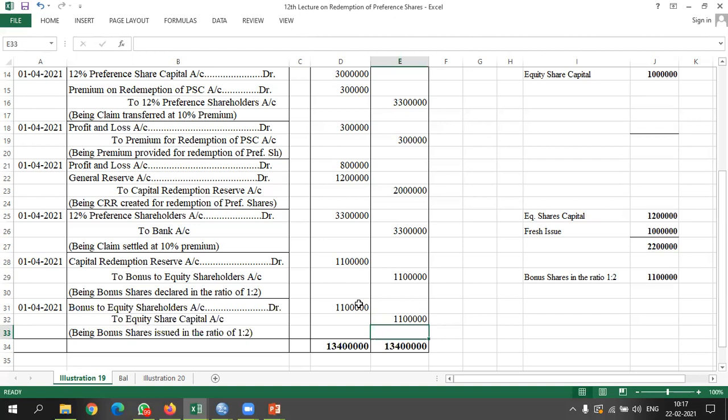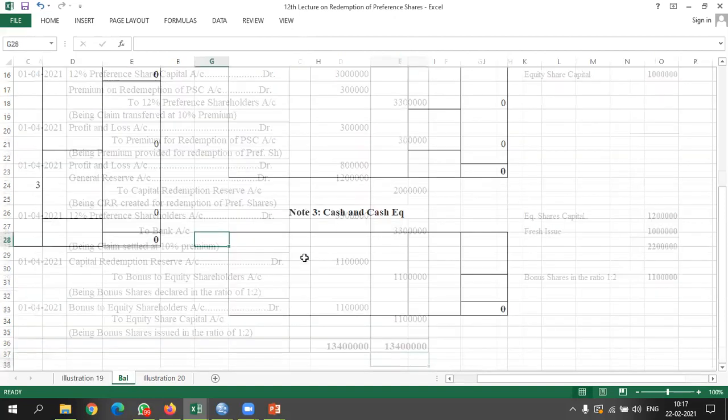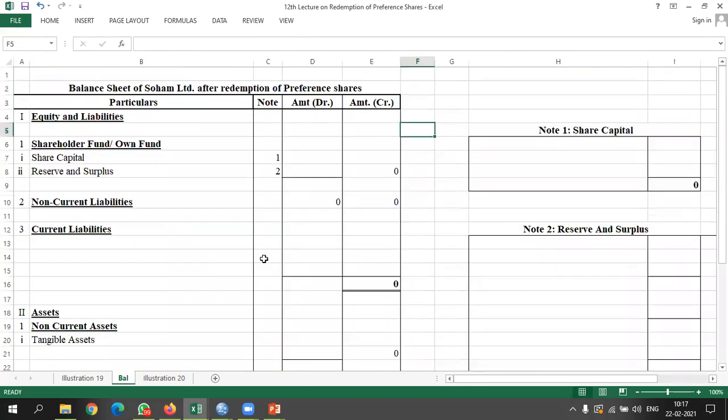Now we will move to balance sheet. Let's see, here we have a balance sheet. So we have written balance sheet in the books of Soham Limited after redemption of preference shares. First of all, we have a share capital. So we already have 12 lakh equity share capital.